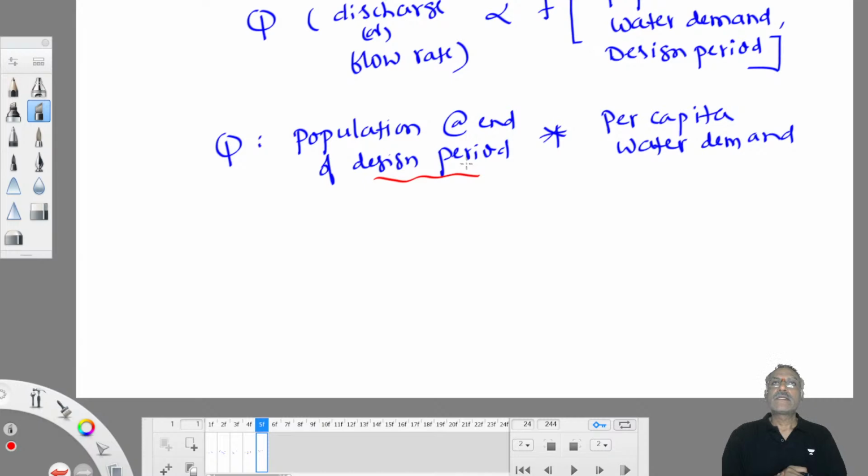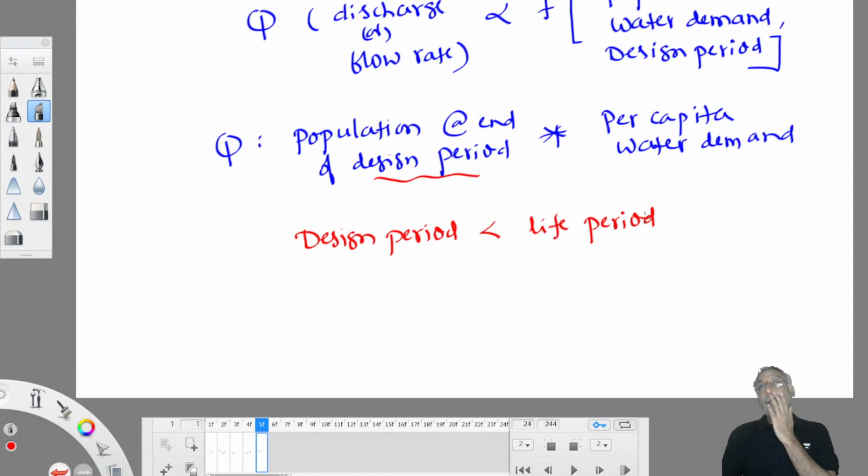Exactly the same way, every system has got a design period. Till the end of the design period, we expect the best out of it. So design period is nothing but a future period. This design period is always less than the life period of a component. Life period is different, design period is different. It may have a 100 years life, but functionally it is useful only for 50 or 60 years. That functional period is known as design period. So design period is nothing but future period. Okay? So we always design for future population.